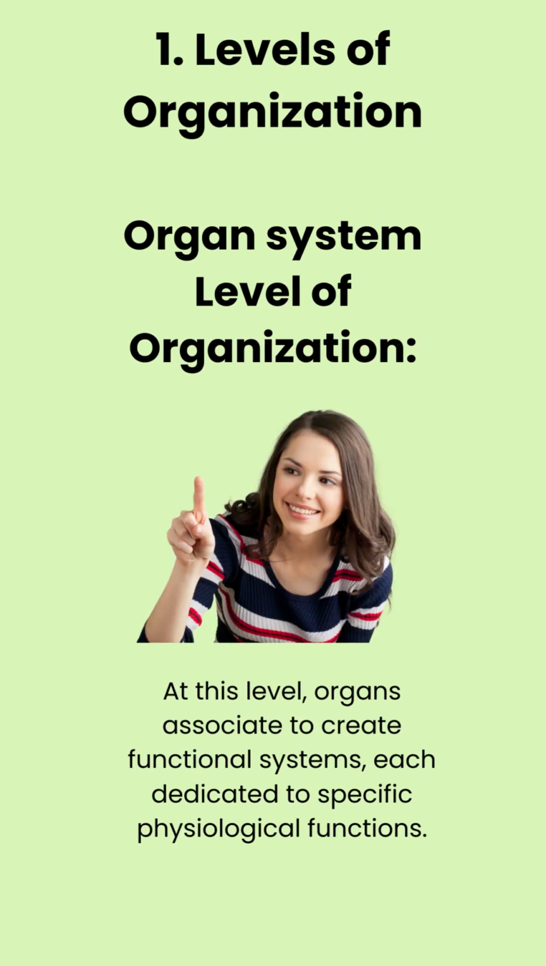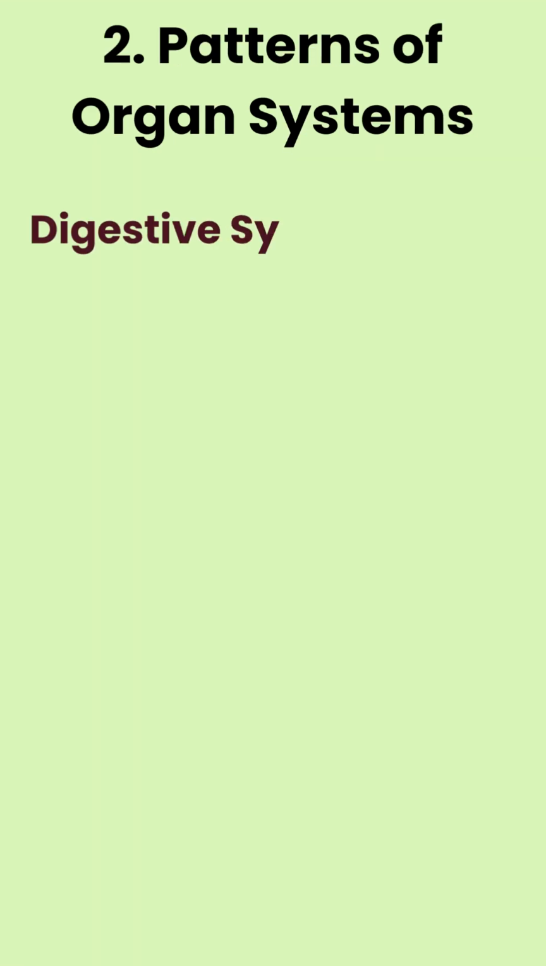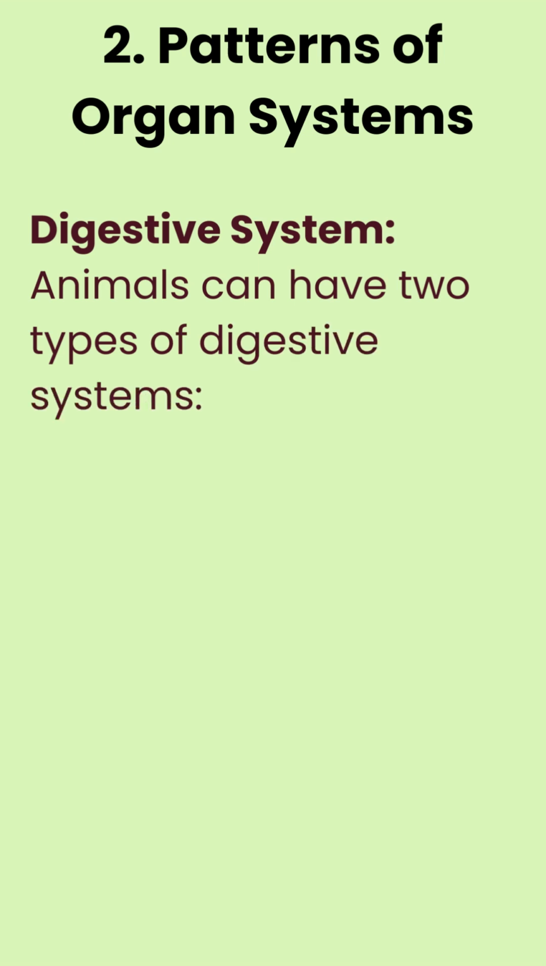Organ system level of organization. At this level, organs associate to create functional systems, each dedicated to specific physiological functions. Examples include the circulatory system in annelids, arthropods, mollusks, echinoderms, and chordates. Patterns of organ systems. Digestive system.